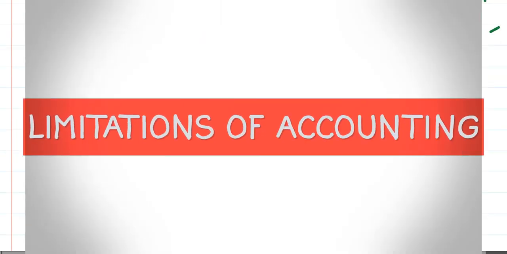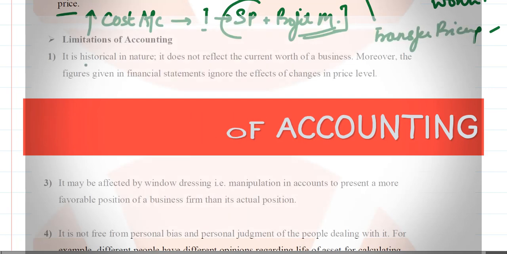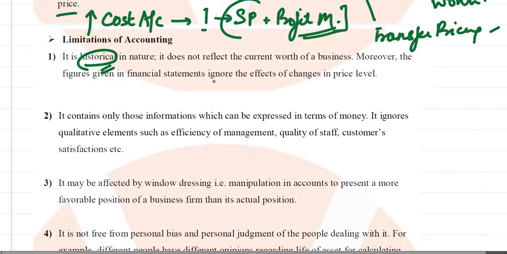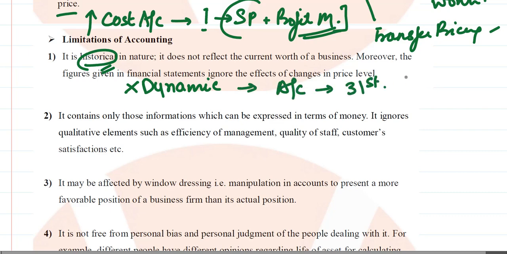Now, the limitations of accounting is majorly that it is historical in nature and it is not dynamic. Since the accounts are prepared on 31st March, we always write XYZ Limited Company accounts as on 31st March 2021. This is the financial year ending. So since the accounts are prepared at the end of the financial year, these are historical in nature.